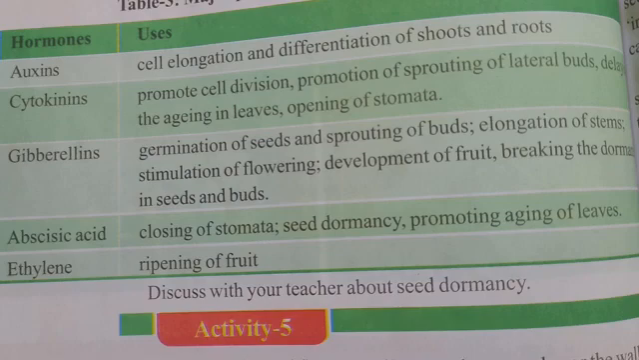What is the use of ethylene? It helps in the ripening of fruits. Which hormone promotes cell division in plants? Cytokinin. Which phytohormone helps in closing of stomata and promoting aging of leaves?